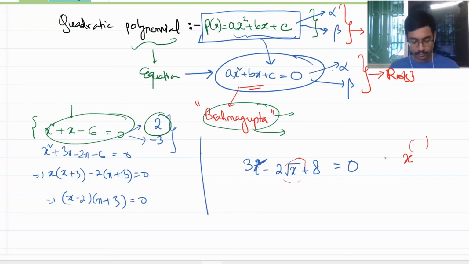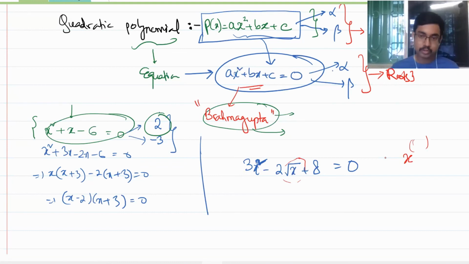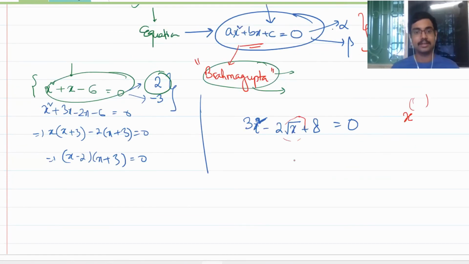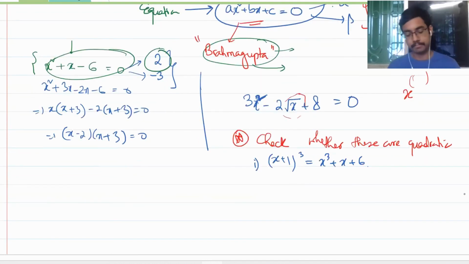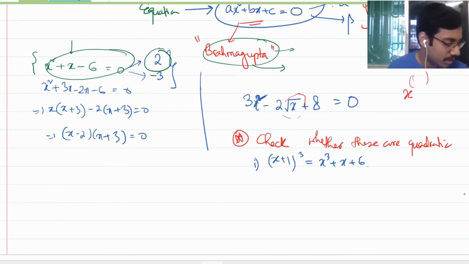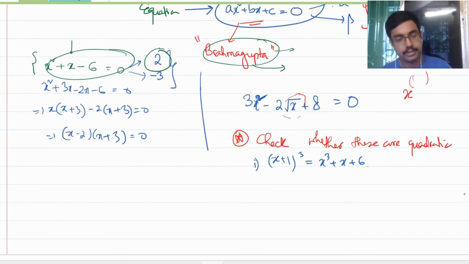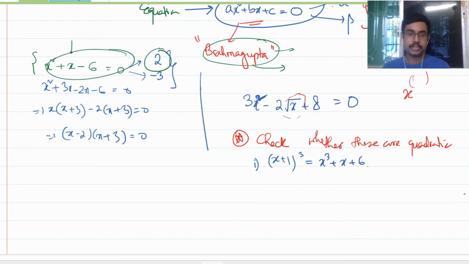Good. Now if I give you some problems to solve, check: x plus 1 whole cube is equal to x cube plus x plus 6. Is this quadratic? Is the equation quadratic in nature? Why do you think so?